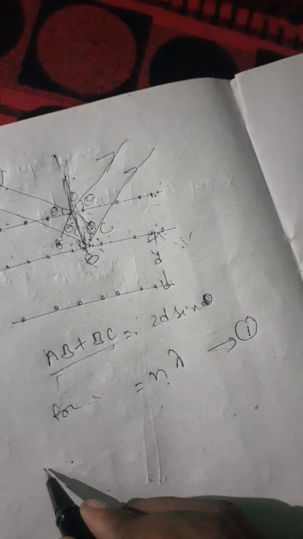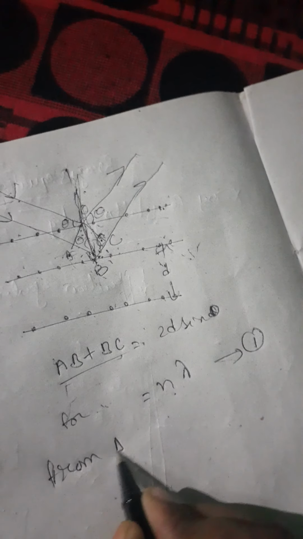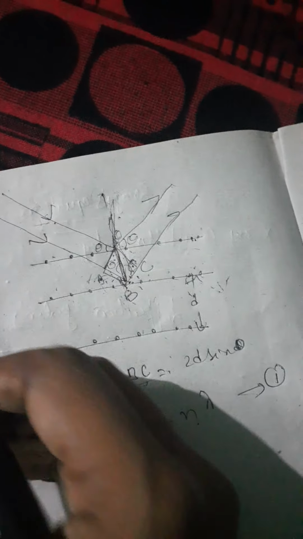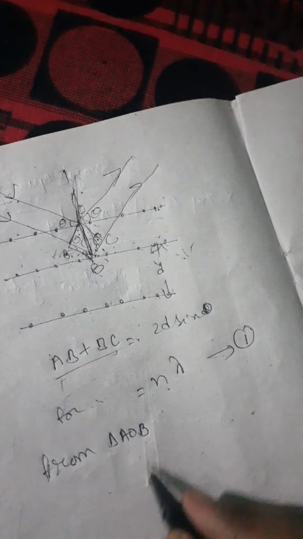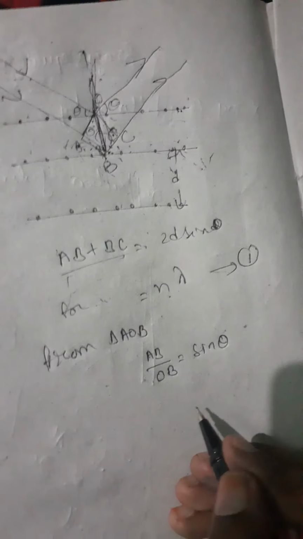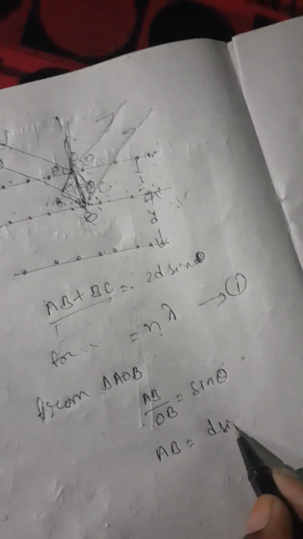Coming to the triangle AOB, this is the triangle with an angle theta. In the right-angled triangle, sin theta is AB by OB, from the hypotenuse. So AB is equal to OB, where the planes are divided by a distance d, so AB is d sin theta. Equation 2.